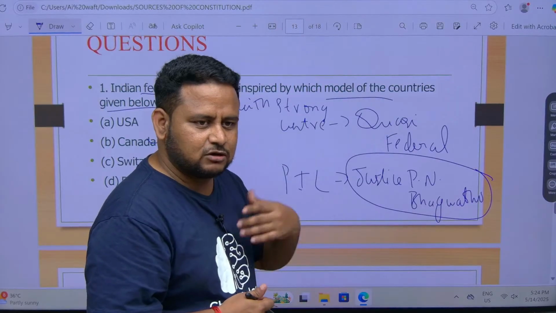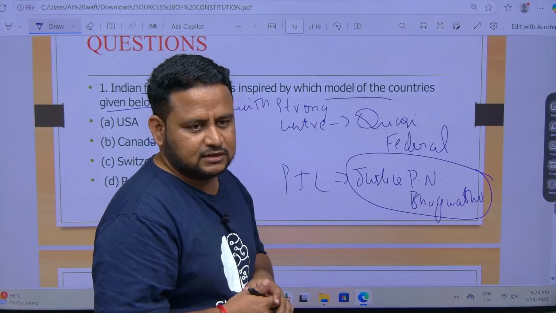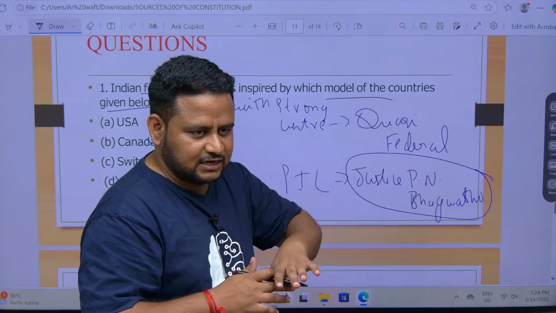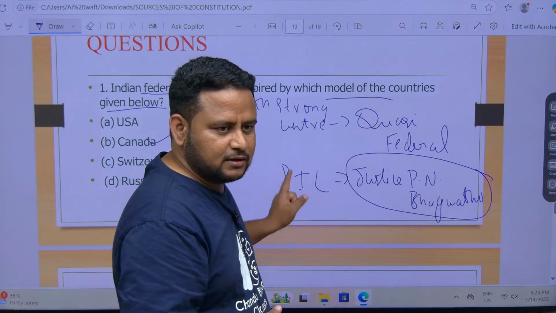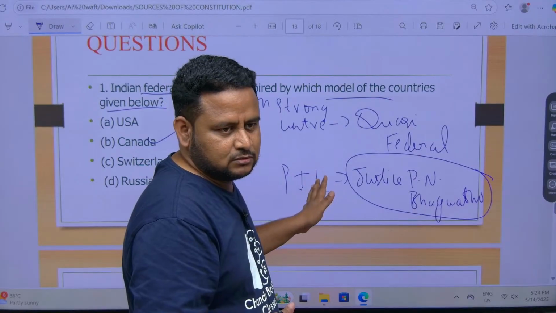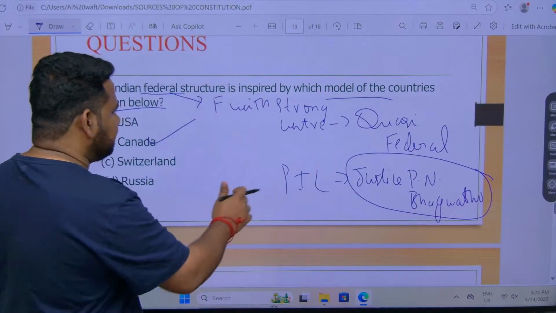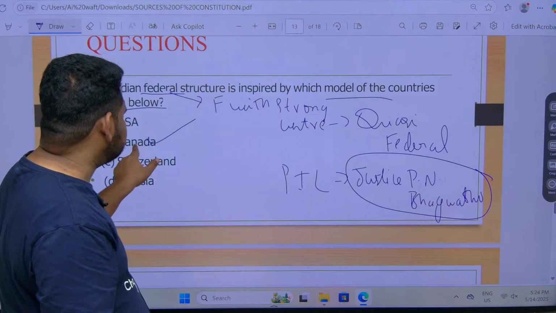At that time I can also approach the court. Although I am not affected by the law directly, I can also approach the court. That is called public interest litigation. This is the meaning of public interest litigation. Now, federation with a strong center is Canada.